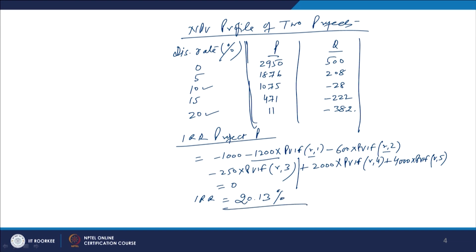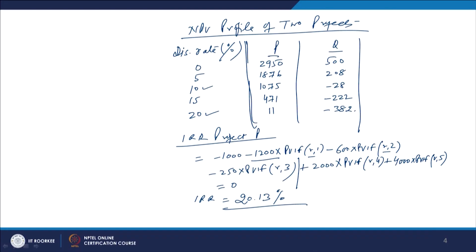20.13%. If you solve it using the trial and error method, you will find the one rate that comes up here as 20.13. If you discount all these cash inflows and outflows at 20.13, you will find that the total discounted value of the cash outflows and inflows will be 0, and this 0 is the NPV. NPV is 0 here, and that too at the rate of 20.13%.